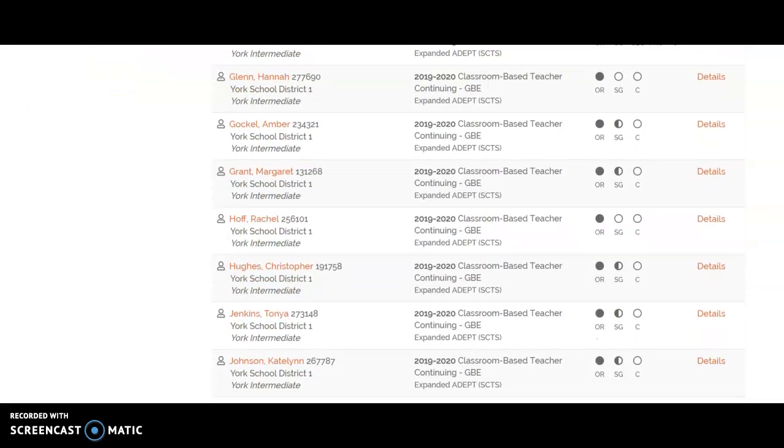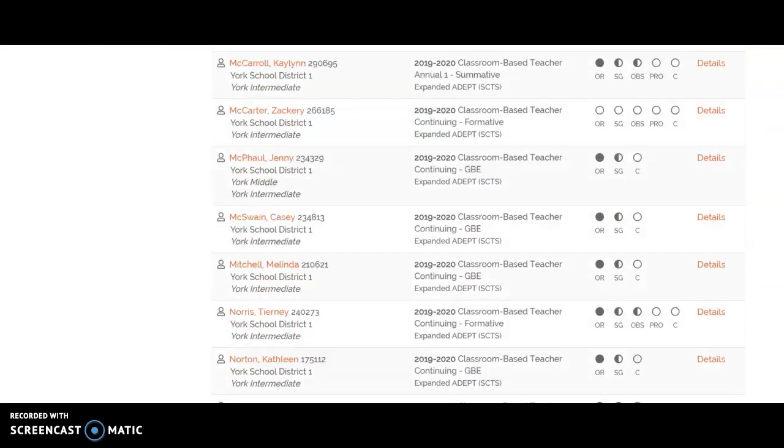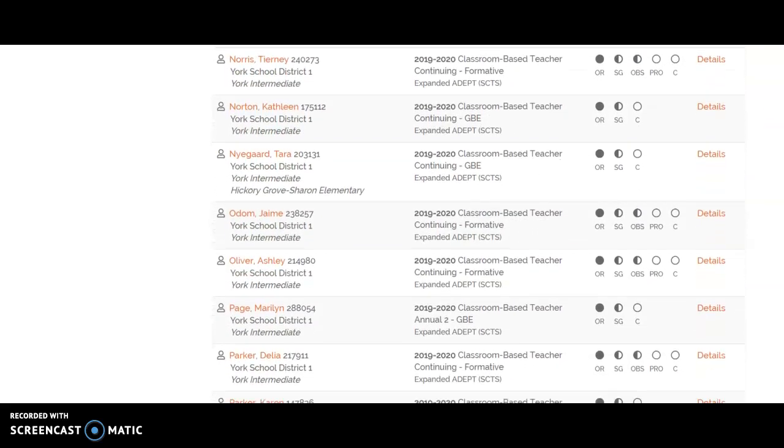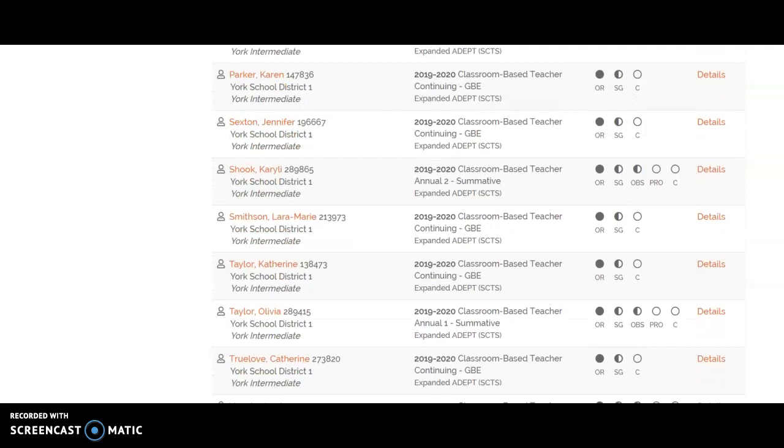As we scroll down, let's find a new teacher. Here. This is a second-year teacher who is now going to go through 4.0 training for the first time. She will go through all the same steps that the formative or the continuing teacher faces, except as a new teacher or a second-year teacher, she will have 2 announced observations in first semester, and then have 2 more in second semester that are unannounced.